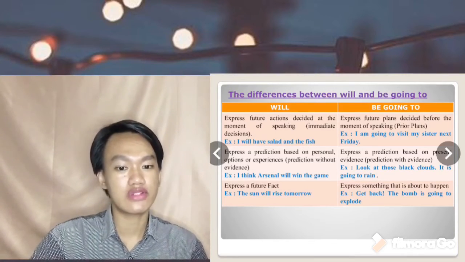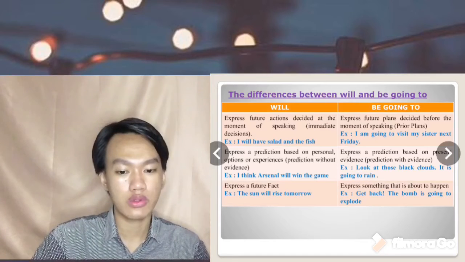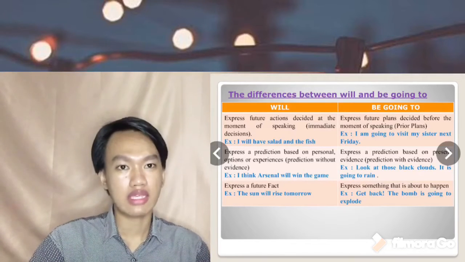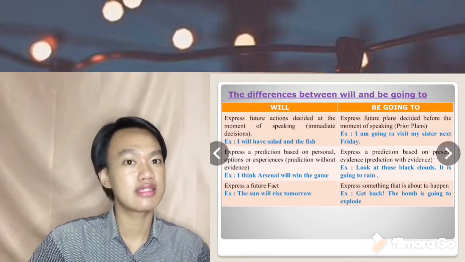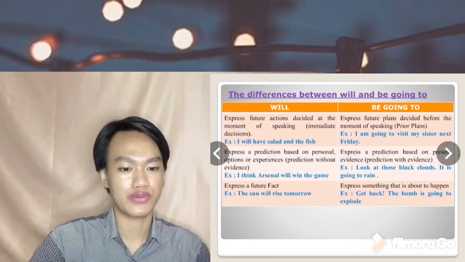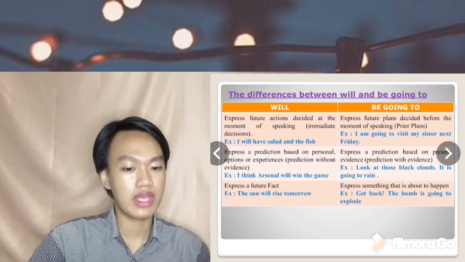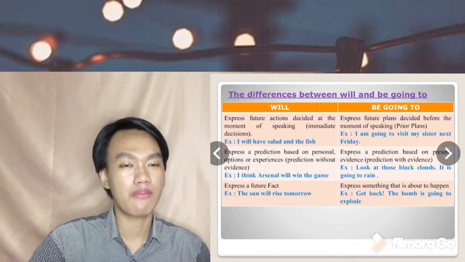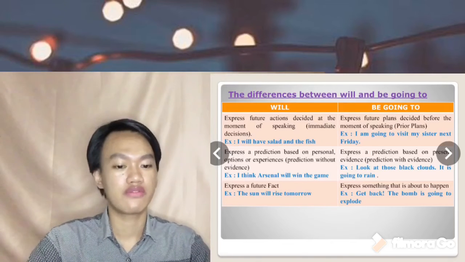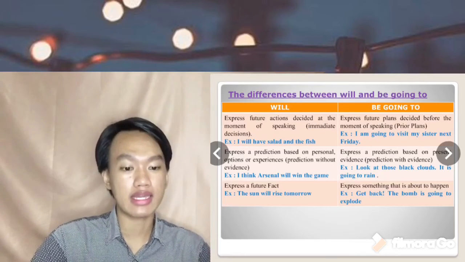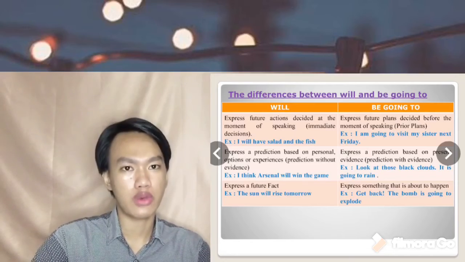And the last difference between will and be going to: will expresses a future fact. For example: the sun will rise tomorrow. And be going to expresses something that is about to happen. For example: get back, the bomb is going to explode.